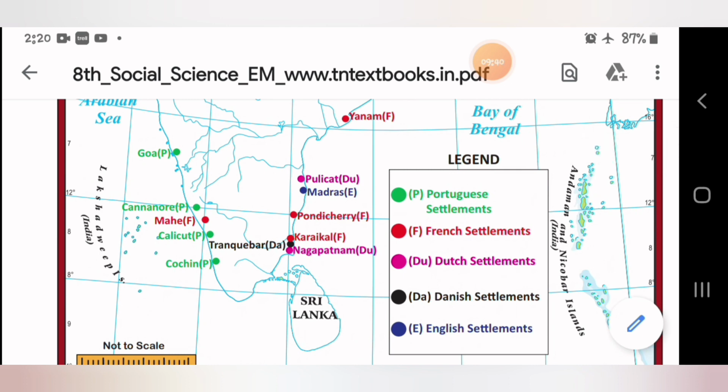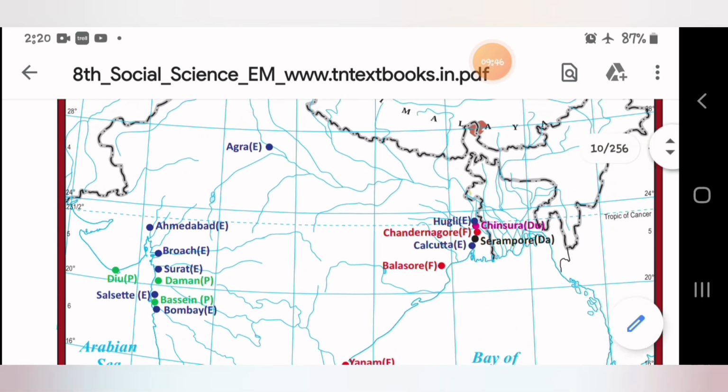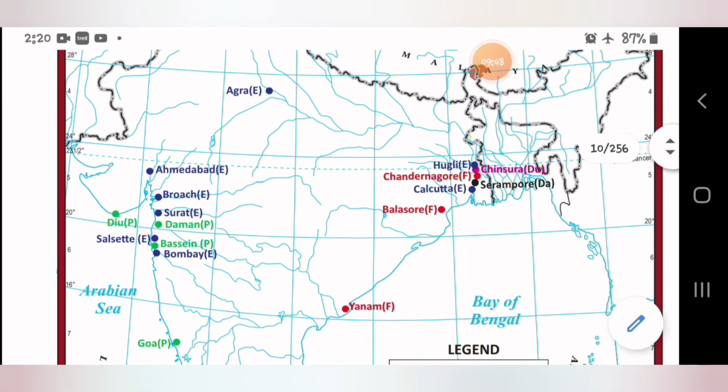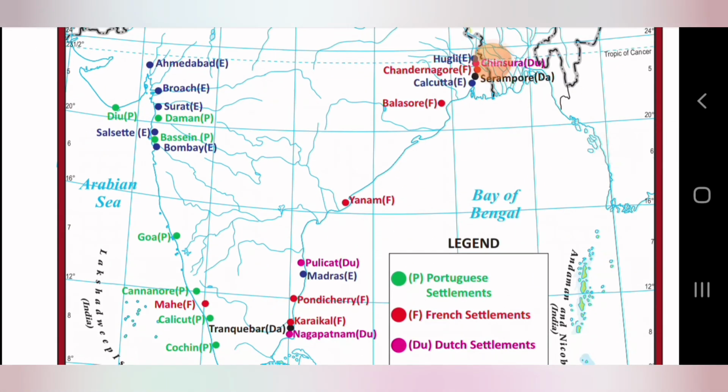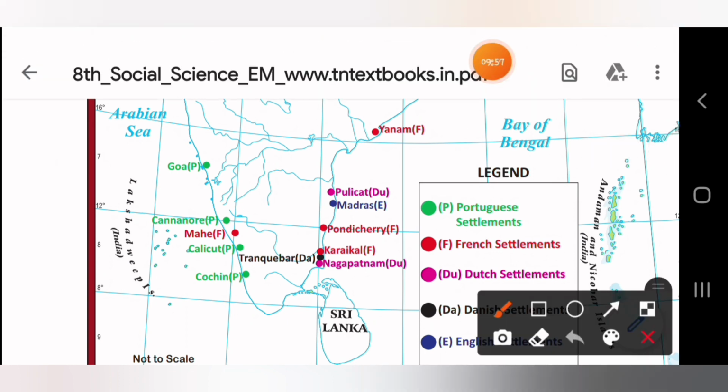First one in your map skill is Calicut. So where is Calicut? We have to find Calicut here. Calicut is near Mahe, on the Kerala side.